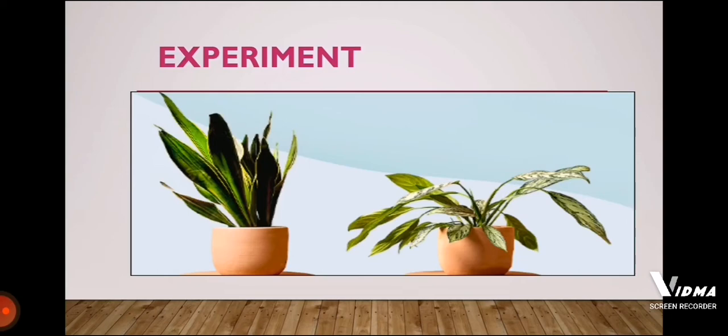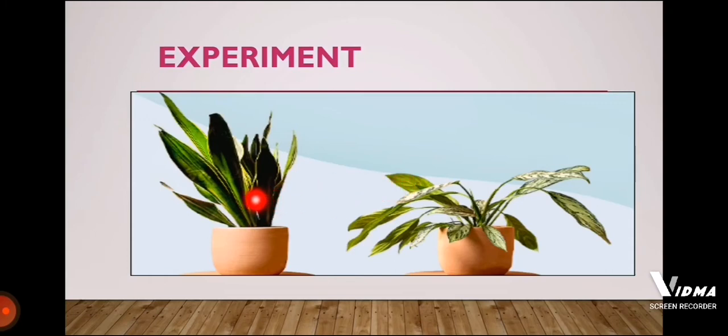Okay, students, look at these two plants. Here you have to conduct an experiment. You will take two healthy plants, and what you will do? You will take a plant and place it in proper sunlight, in a place that will have air and that will receive the sunlight. But the second plant, you will place in a dark room where there will be no sunlight available to the plant. And you will observe both these plants for a week.